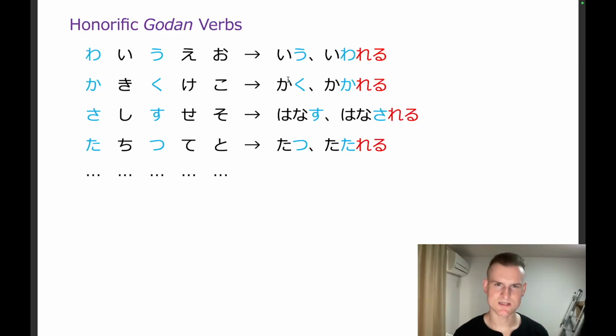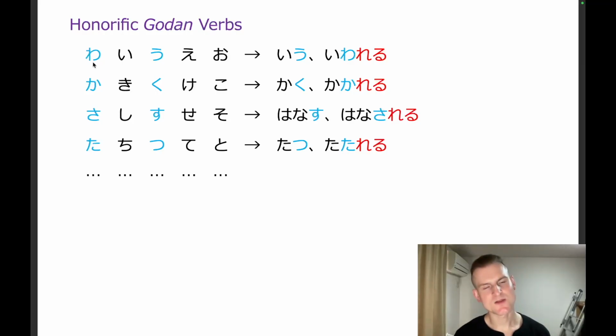There is one minor exception to this way of forming honorific verbs, and that would be verbs that end in u. So when you have a verb that ends in u, you don't change the u to an a, you change the u to a wa. So I actually modified the kana chart here. Usually this would be an a, but in this case we changed it to a wa.